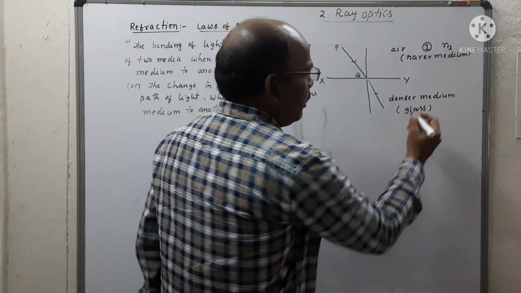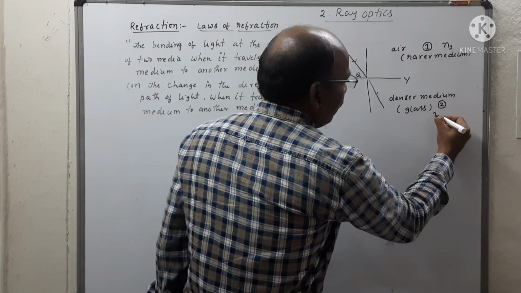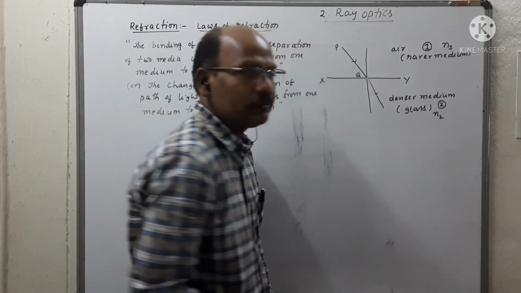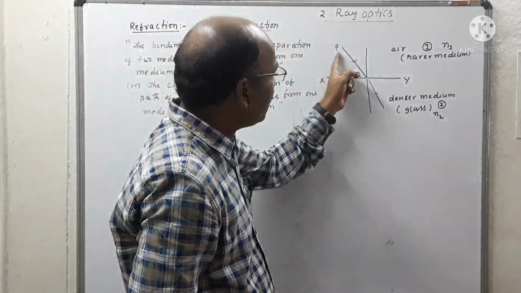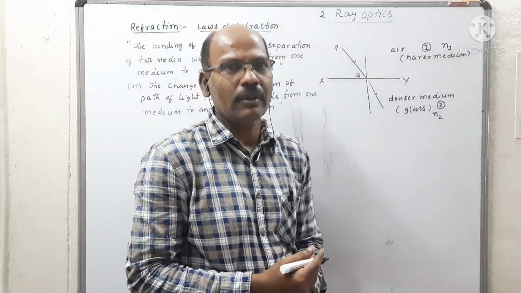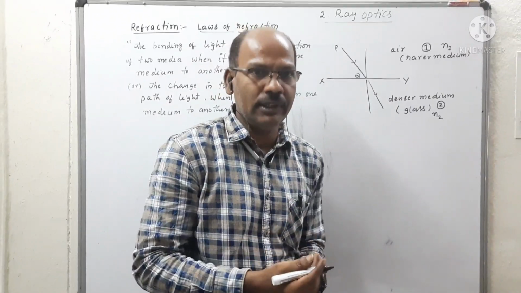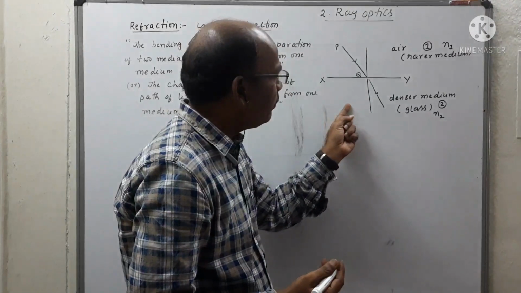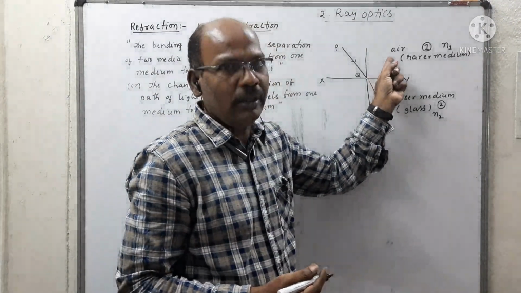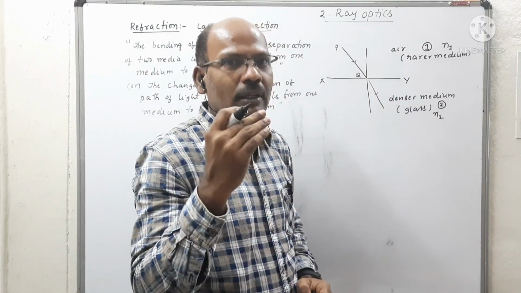Another one is denser medium, represented by 2, having refractive index N2. Suppose light passes from rarer medium to denser medium, how does the bending of light take place? In the converse, when light travels from denser to rarer medium, there also the bending of light takes place.